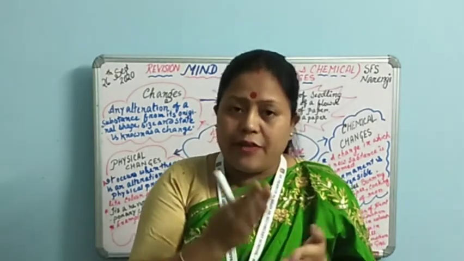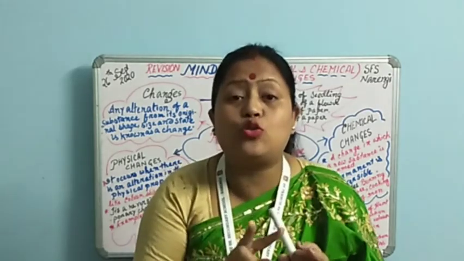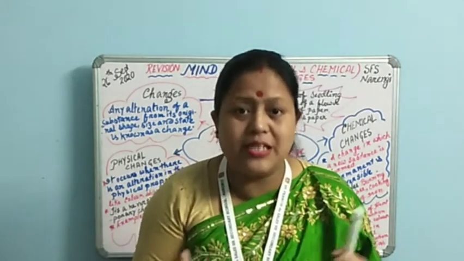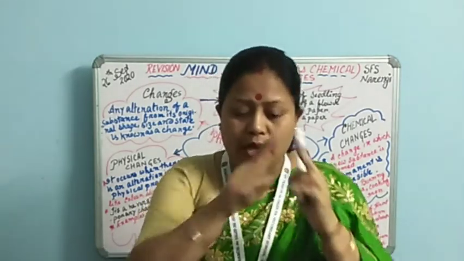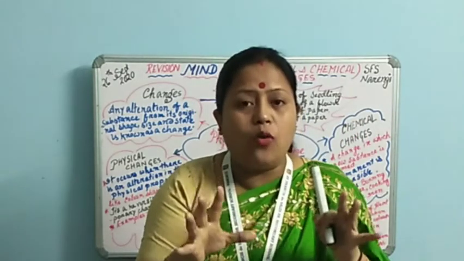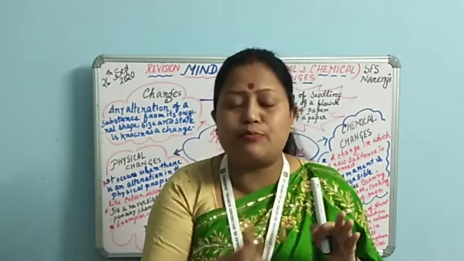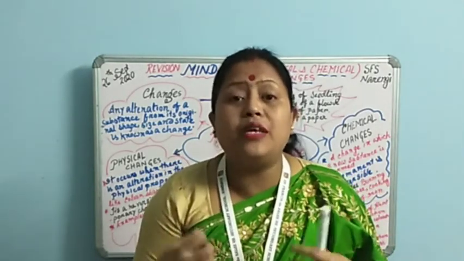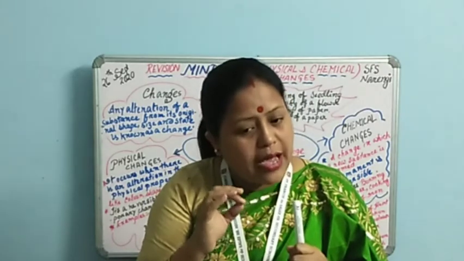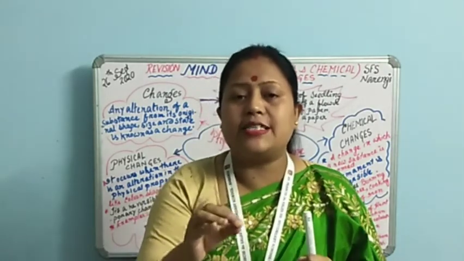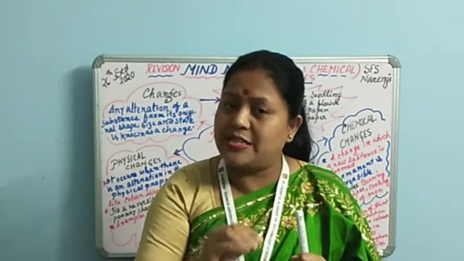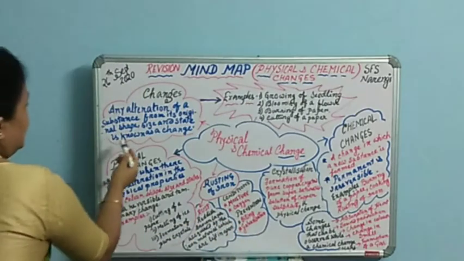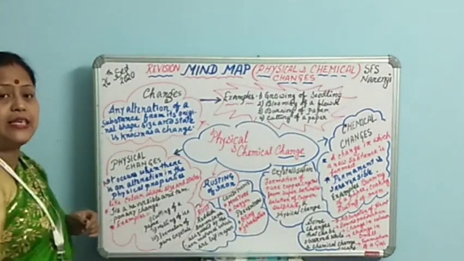But if I cut the paper and make it into two halves, then what will happen? A kind of change has occurred here. Some change has taken place. From the complete entire paper, after cutting it, it has become two different pieces. So this is an example of a change. As the definition says, the alteration of any substance from its original shape, size and state is known as a change.